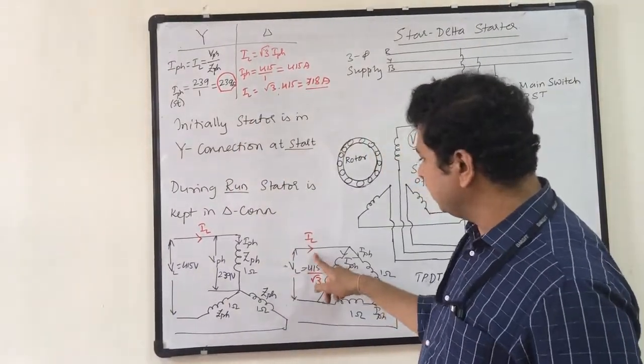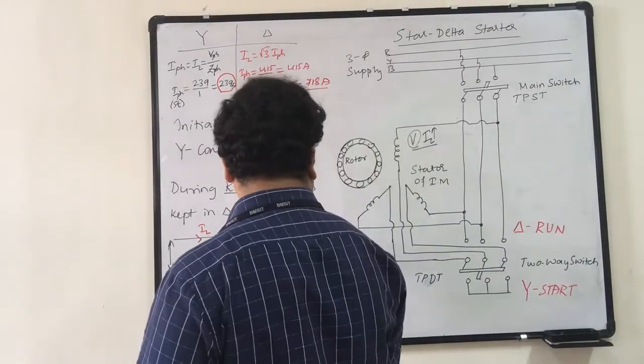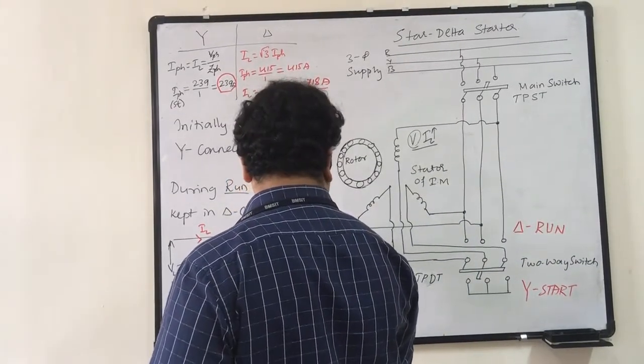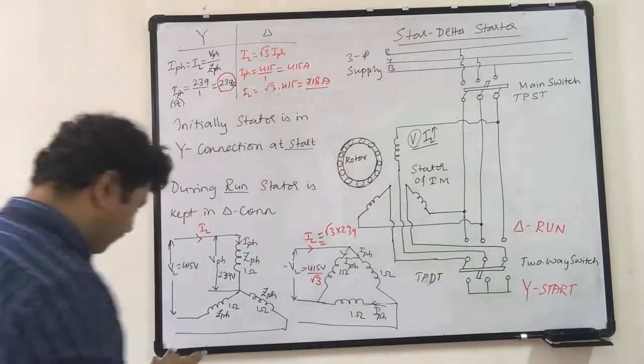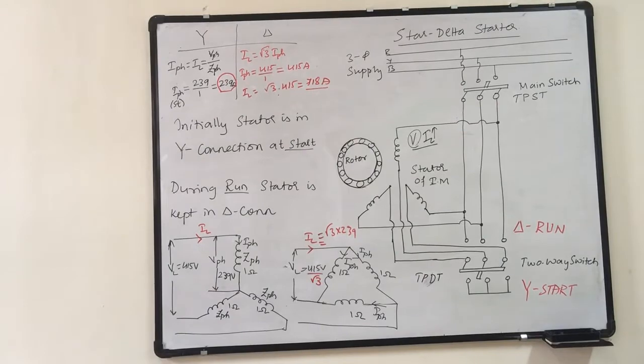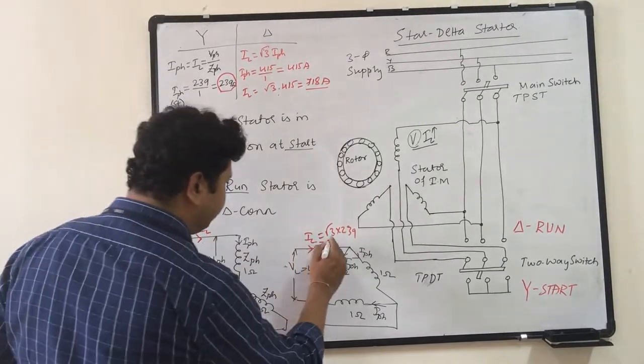But what is the line current IL? Root 3 times 239, which is 415 amperes. Obviously, this is 415 amperes.